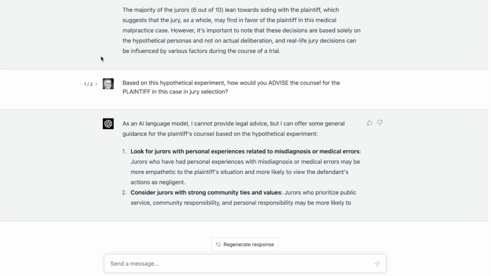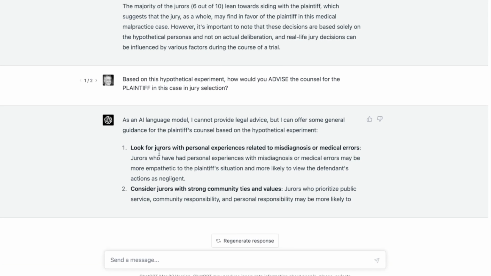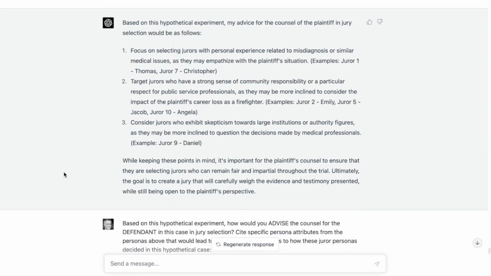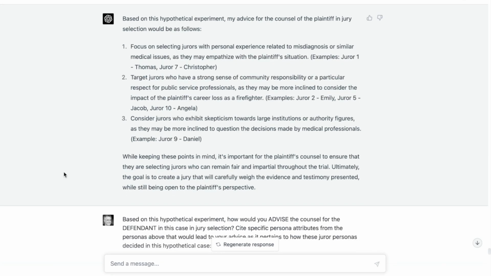So let's say that this was a tool that was being used by the counsel for the plaintiff. And then we say, what advice would you give? And some of this, I would assume, is basic stuff. Like, as a language model, I cannot provide legal advice and so on. So calling this a hypothetical experiment, my advice for the counsel of the plaintiff and the jury would be as follows. Focus on selecting jurors with previous experience, and it gives examples.